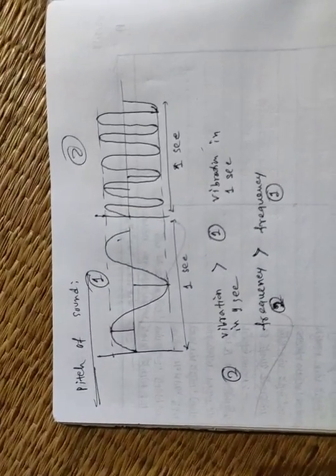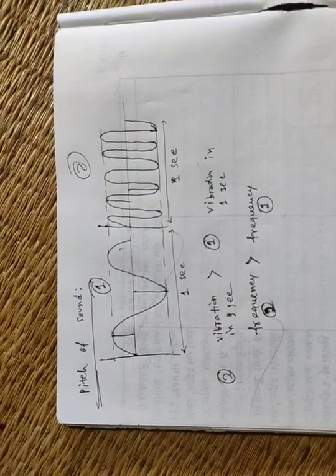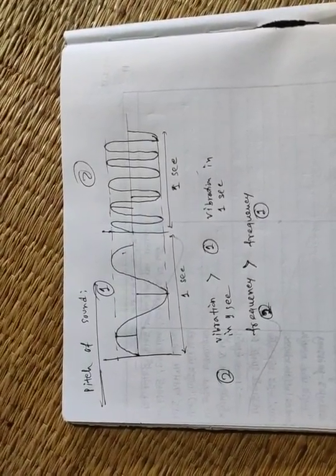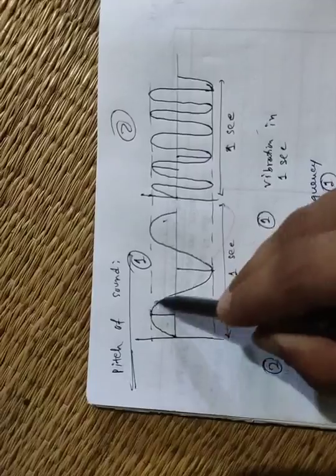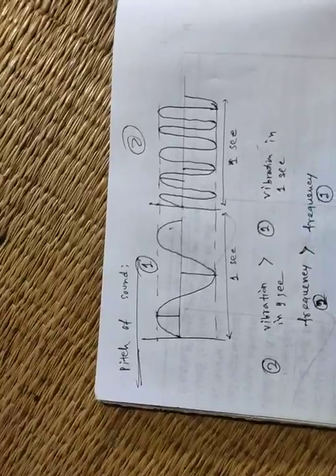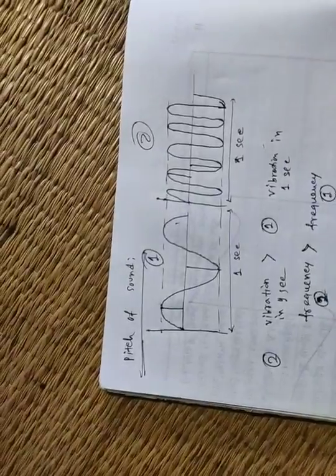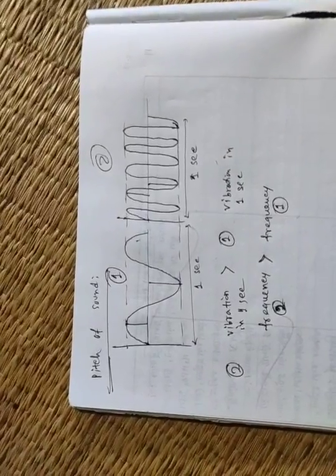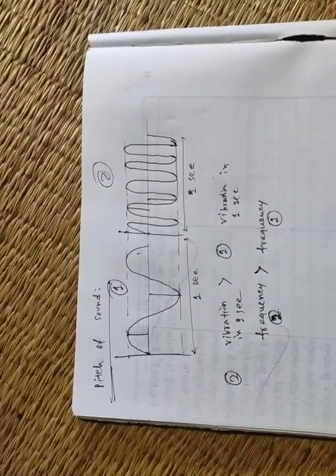We know a woman's voice is a very shrill sound, but a male voice produces a deep tone, because a male voice has low frequency, but a female voice consists of high frequency. That means for a male voice the pitch is very low, but for a female voice the pitch is very high. That's why females produce a very shrill sound and males produce a deep sound or deep tone.